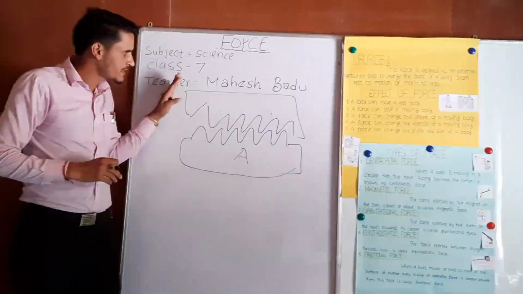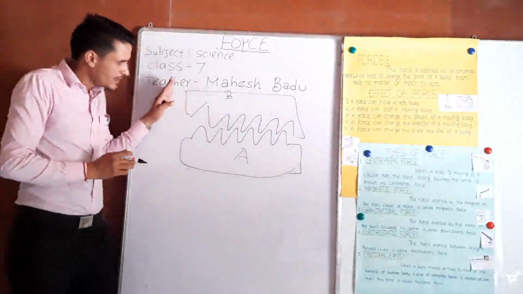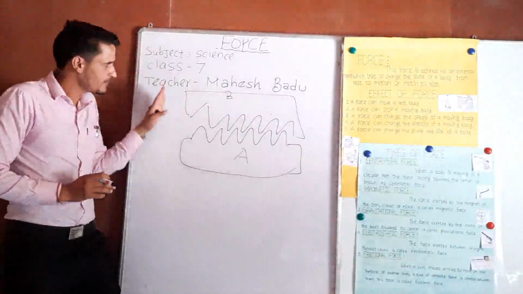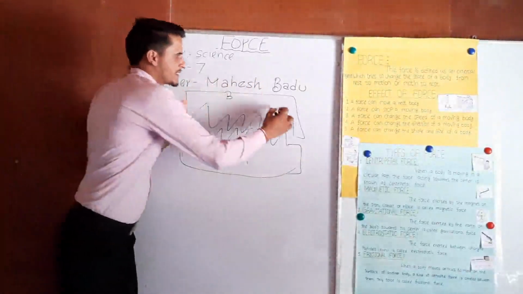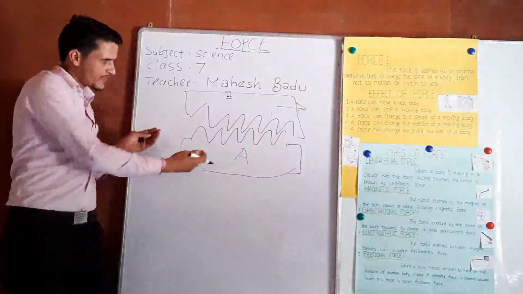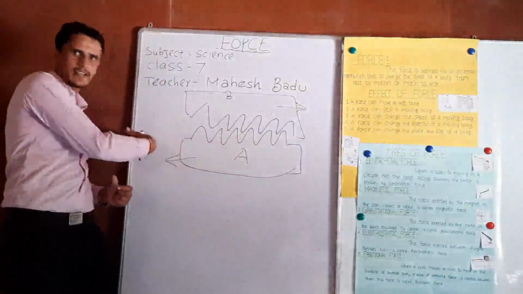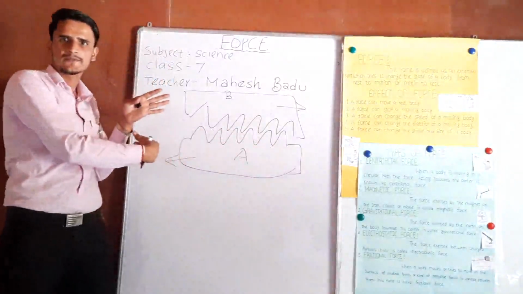If we push a body B above the body A in this direction, body A applies force in the opposite direction.